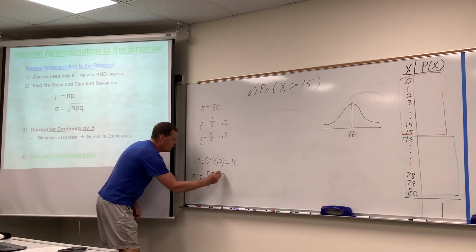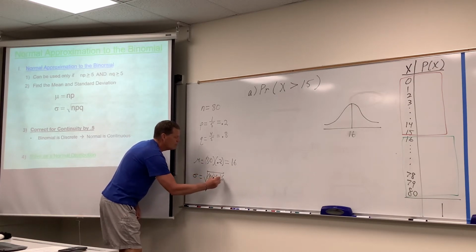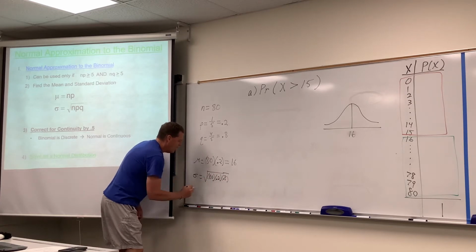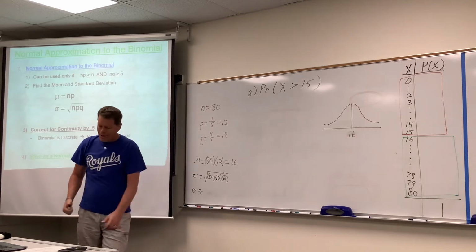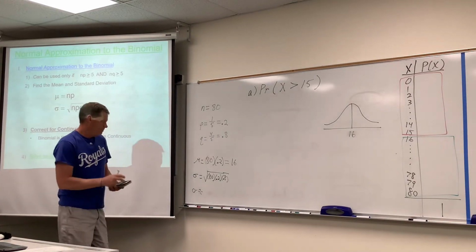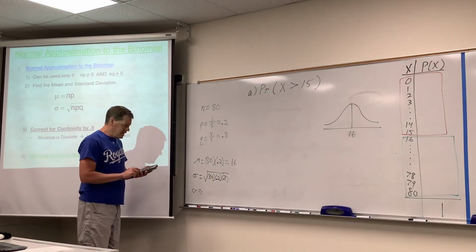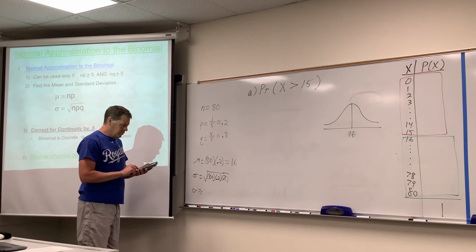Standard deviation would be the square root of 80 times 0.2 times 0.8. Now, I believe this is going to be some crazy decimal, all right? So we're going to have to keep that to the best of our abilities. 80 times 0.2 times 0.8.